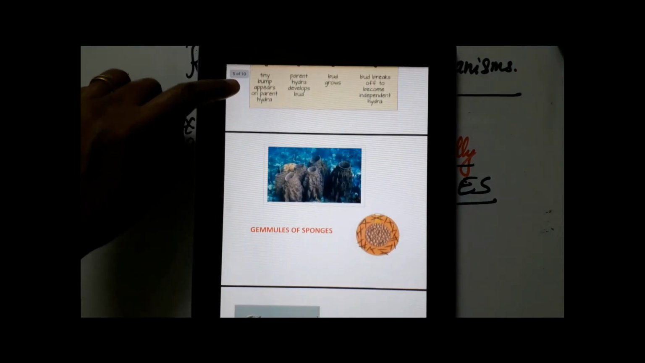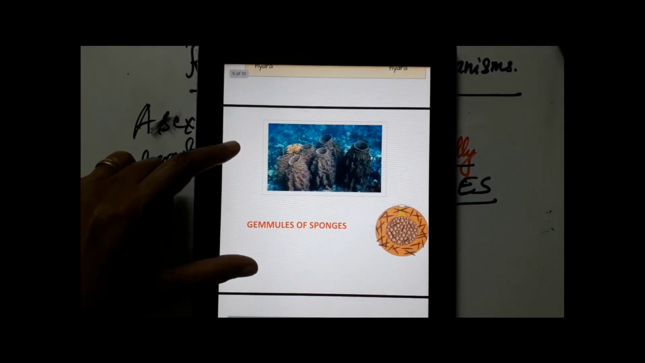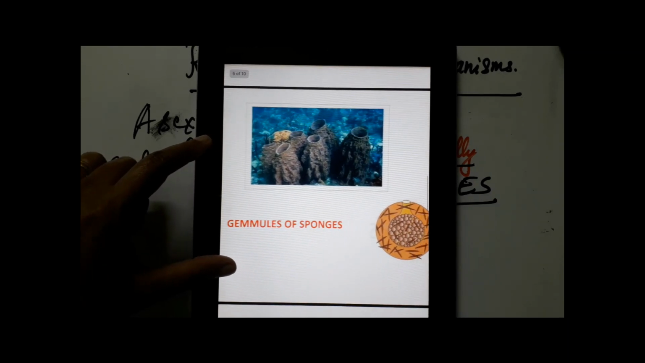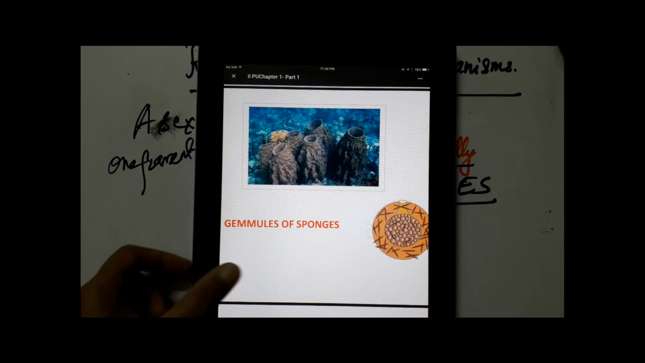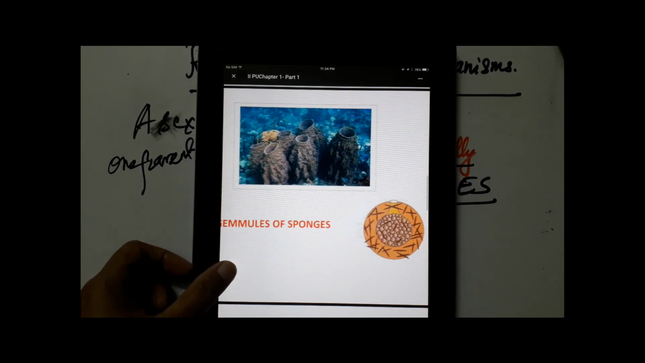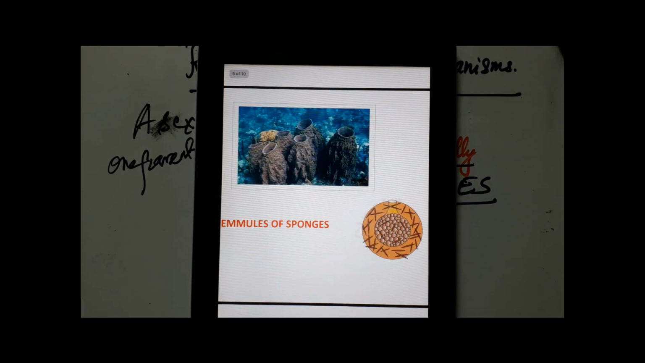Let's move to the next organism. The next organism that we are taking as an example is a sponge. Sponges are poriferans. You're aware of that, right? And these sponges also reproduce by sexual as well as asexual methods. But the asexual method that you notice here, which the sponges undergo, is the formation of internal buds.